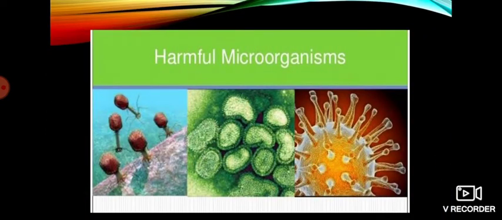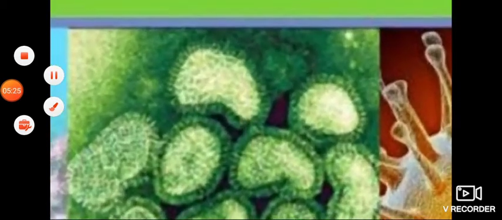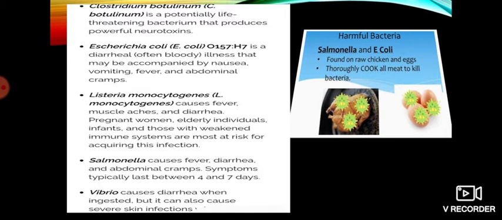So next, let's start with the harmful microorganisms. The most talked about microorganisms are the harmful ones. These are the ones that get their names in the newspaper, on TV, radio for the diseases these microbes cause. Disease causing microorganisms are called pathogens.